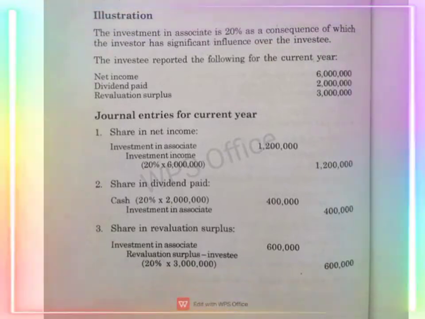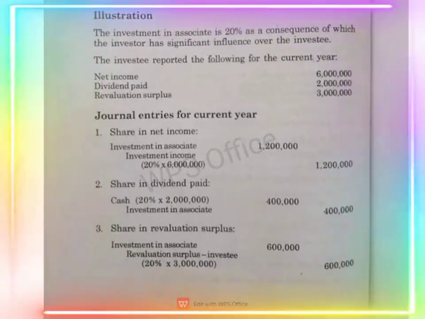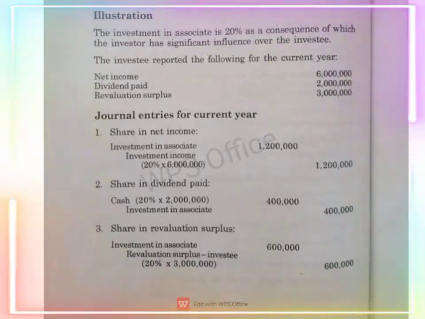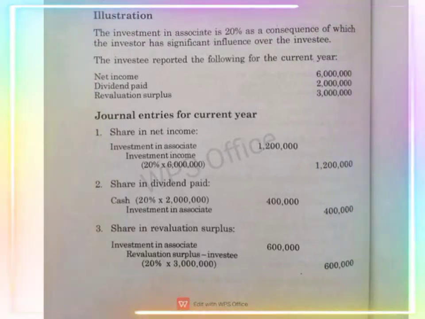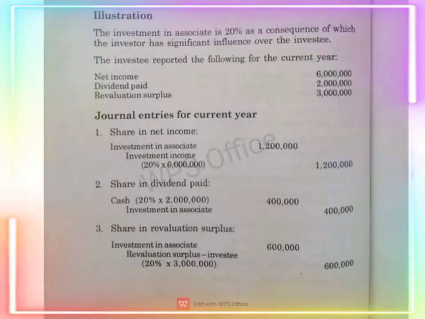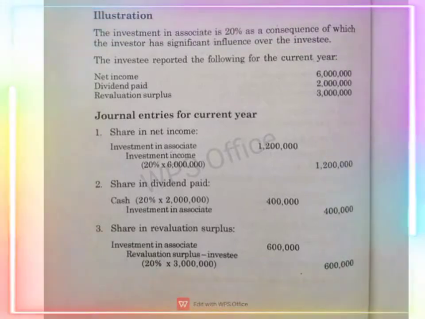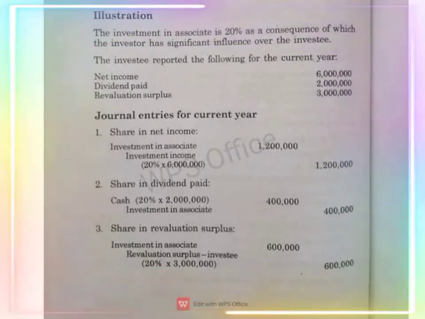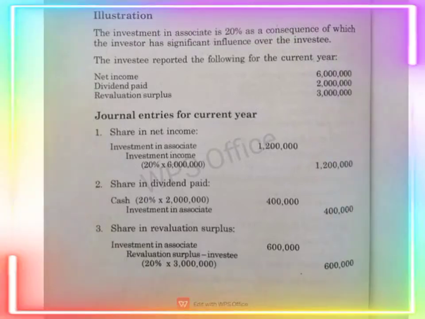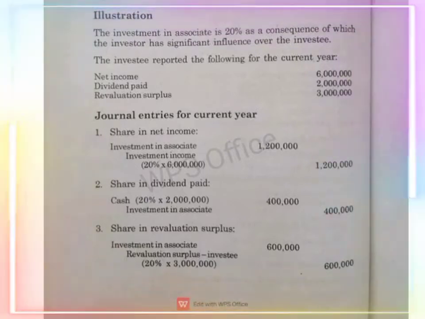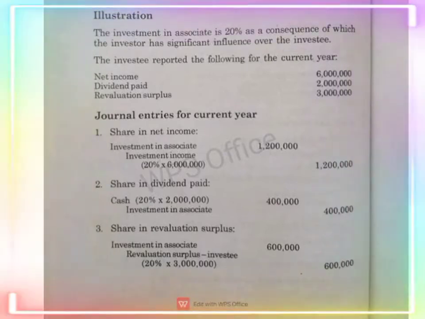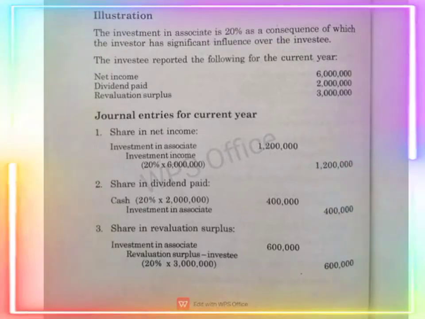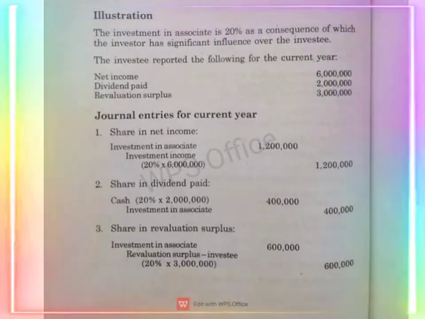Number 2, share in dividend paid, debit cash, 20% of 2 million is equal to 400,000. Credit investment in associate 400,000. Number 3, share in revaluation surplus, investment in associate 600,000. Revaluation surplus of the investee, 20% of 3 million is equal to 600,000.